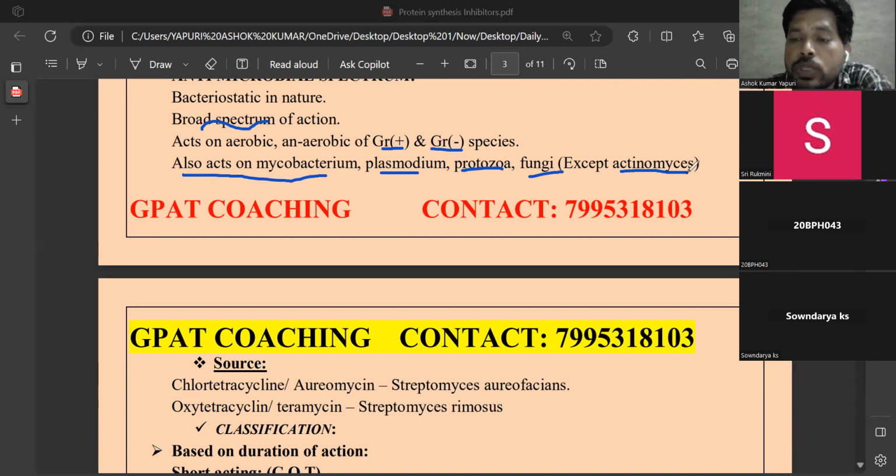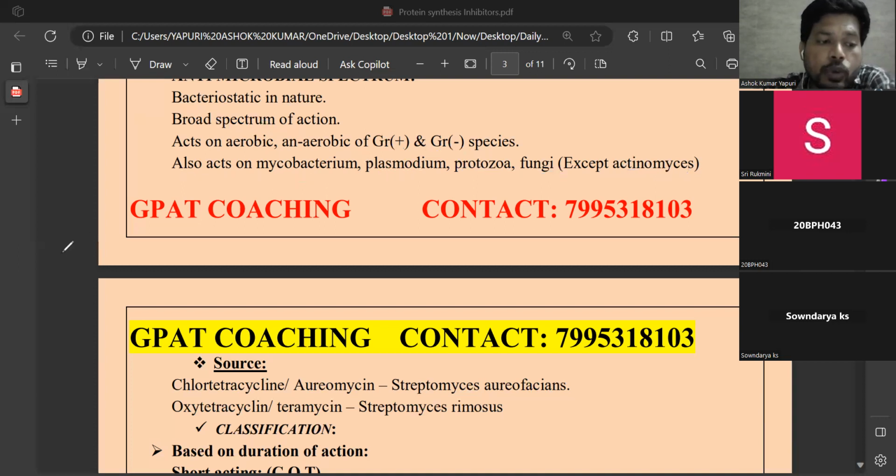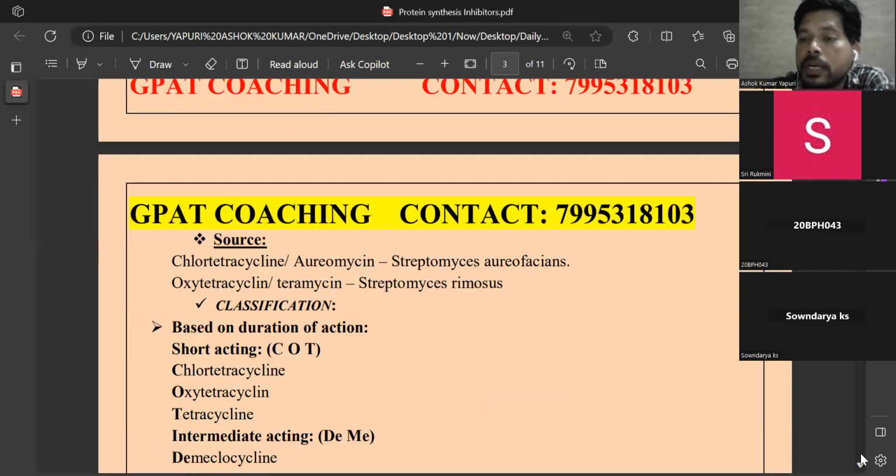So this tetracycline shows action on the mycobacterium that causes tuberculosis, and plasmodium, effective in the treatment of malaria, and may help in the treatment of amoebiasis caused by protozoa, and also fungal infection. So generally tetracyclines are bacteriostatic in nature. They do not kill, they just stop the growth of bacterium, and they are broad spectrum. They act on gram positive as well as gram negative organisms, and apart from that also have action on mycobacterium, protozoa, fungi, and other microorganism species.